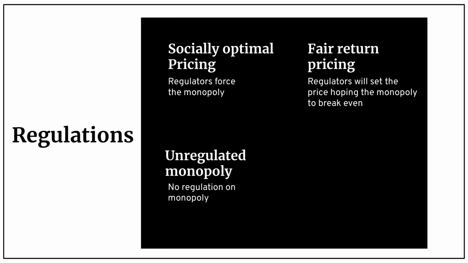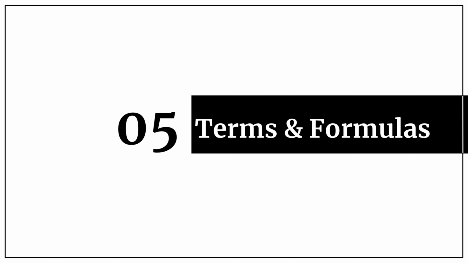The last method is unregulated monopoly. This is basically what the whole chapter discussed about, which is a maximum price each customer is willing to pay. These are the terms and formulas that were introduced in this chapter.